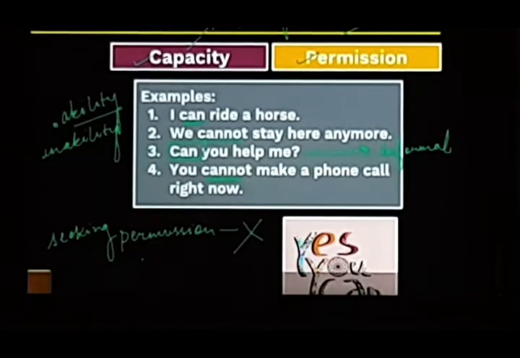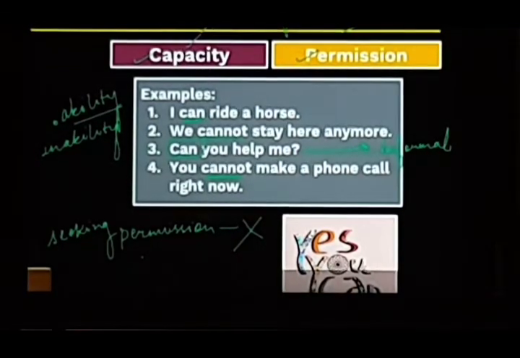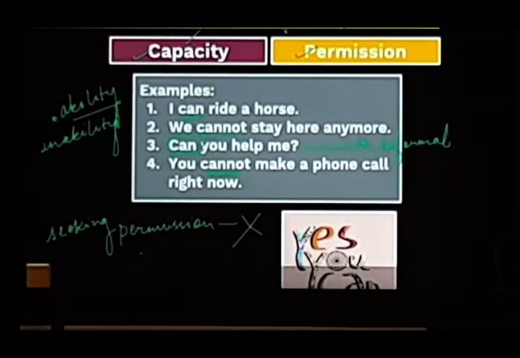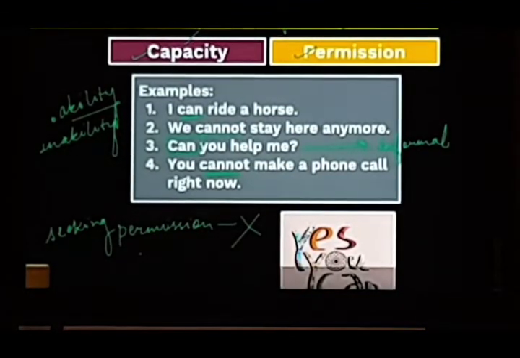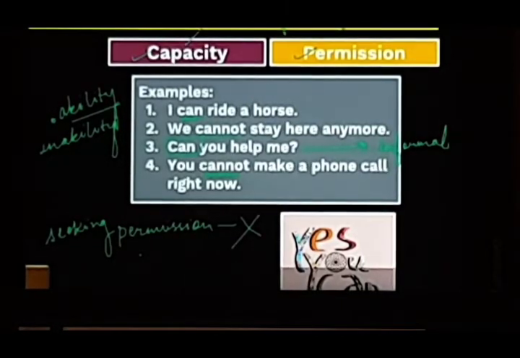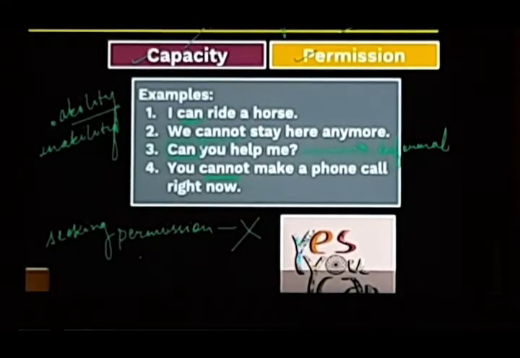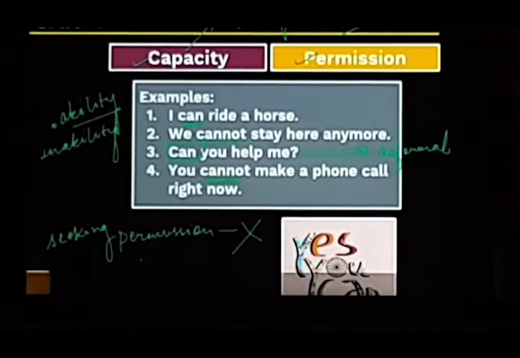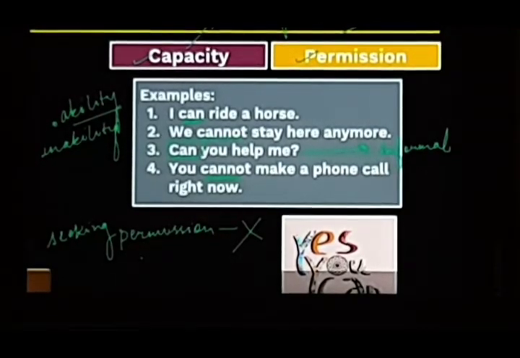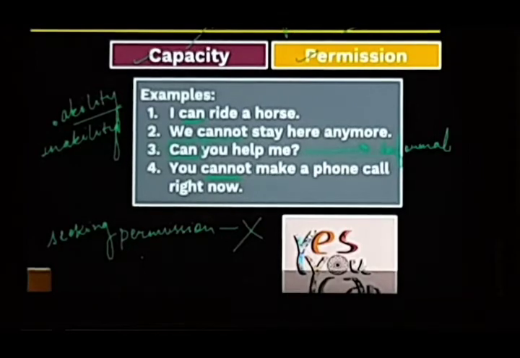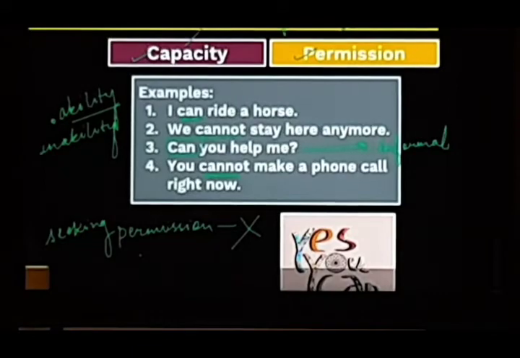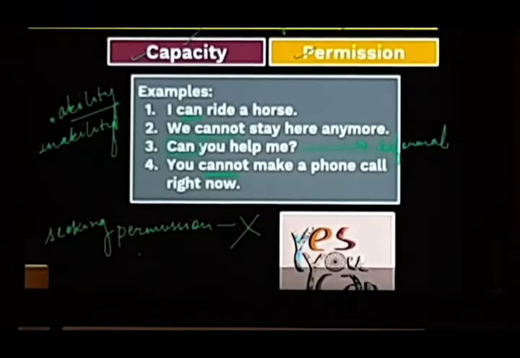Now can, it conveys capacity or capability and permission. I can ride a horse. That means I'm capable of riding a horse. We cannot stay here anymore. Can you help me? See, can you help me? It is a request, or it can be a permission, but we can use could also. So I'll be telling you the difference between where to use can and could, where to use may and might. Like I said, it is the usage which is very important. You cannot make a phone call right now. This is inability.